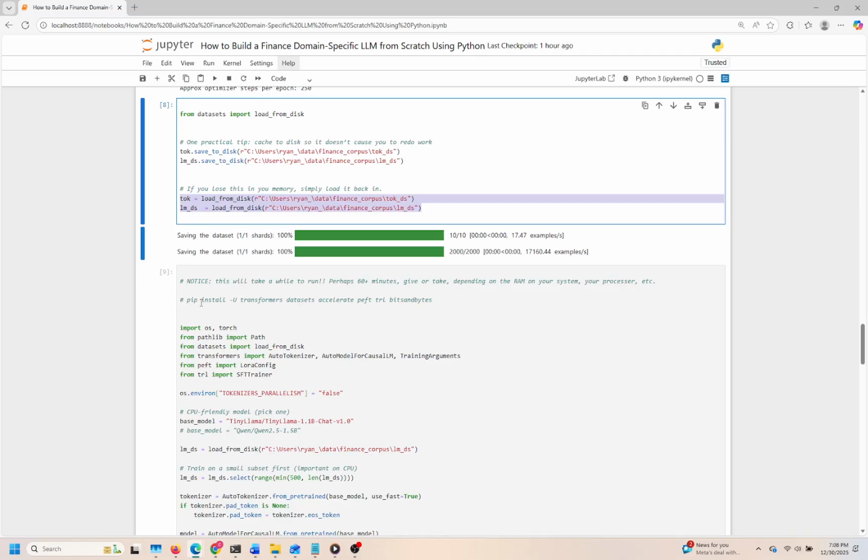Following the saves, we see the load-from-disk function being employed. This allows us to quickly retrieve the datasets when needed without starting from scratch. It's a straightforward yet powerful reminder that data persistence can significantly enhance our workflows. While utilizing these commands, one should be mindful of the paths specified. This means ensuring the directories exist and that you have appropriate permissions. If the paths are incorrect, or if there's an issue accessing the storage location, it could lead to errors. Also, be cautious about overwriting existing files when saving. Inadvertently doing so might lead to loss of previous work.